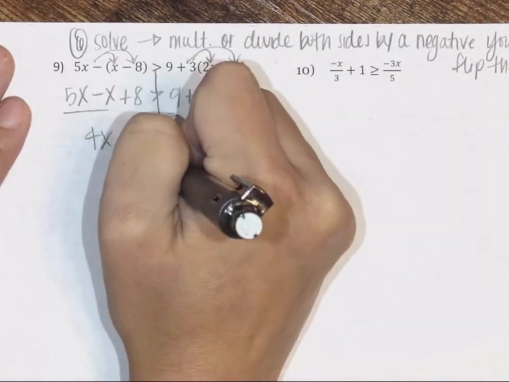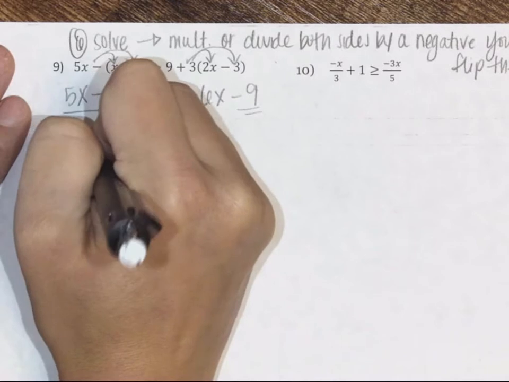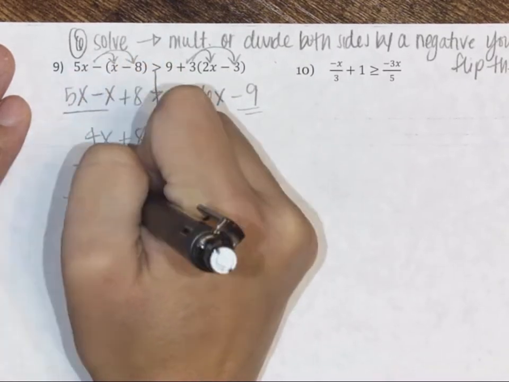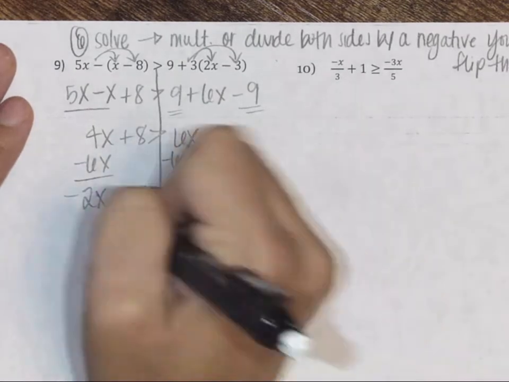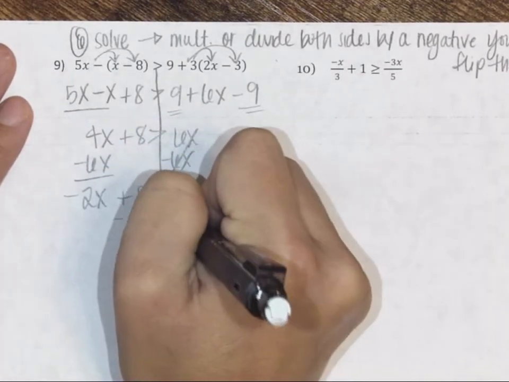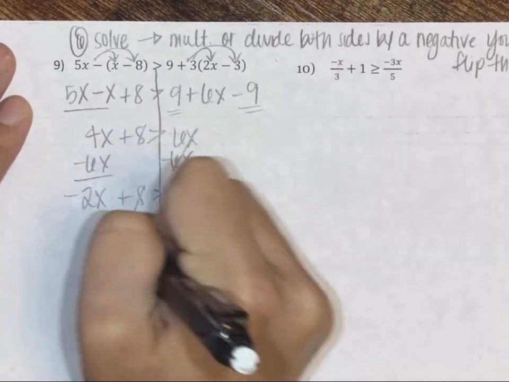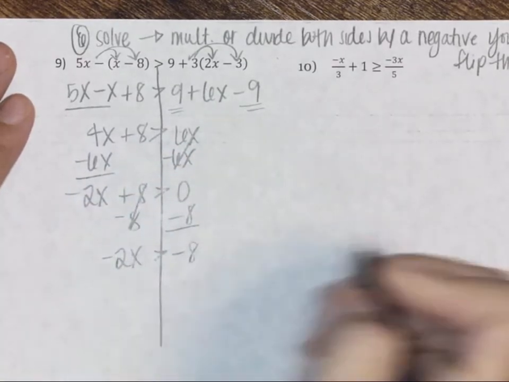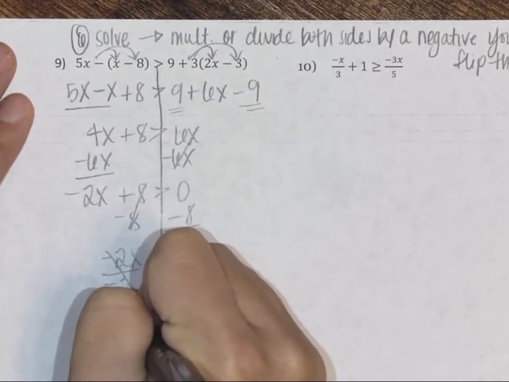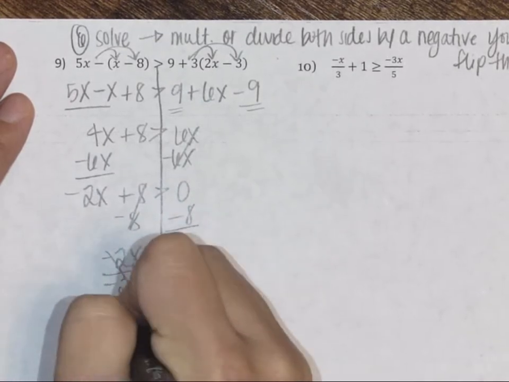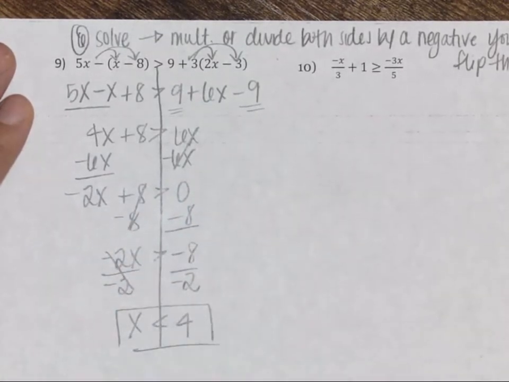We're going to get our variable on the left. And if there's nothing on that right side, you just put a 0. And then we're going to get our constant on the right. So we have negative 2x is greater than negative 8. And then we're going to divide both sides by negative 2 to solve. And this is where we flip the sign because we divided both sides by negative.